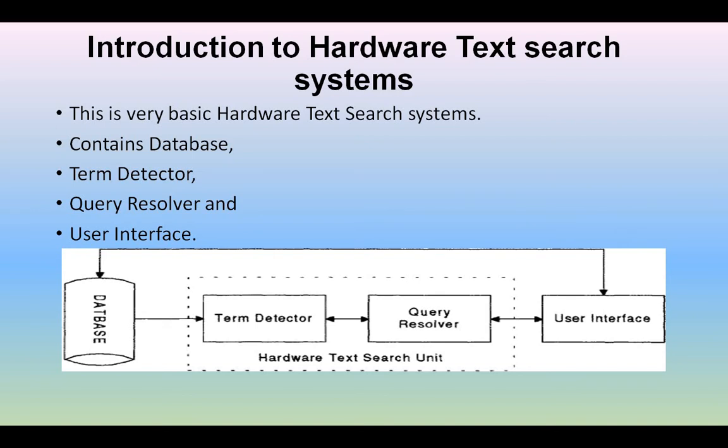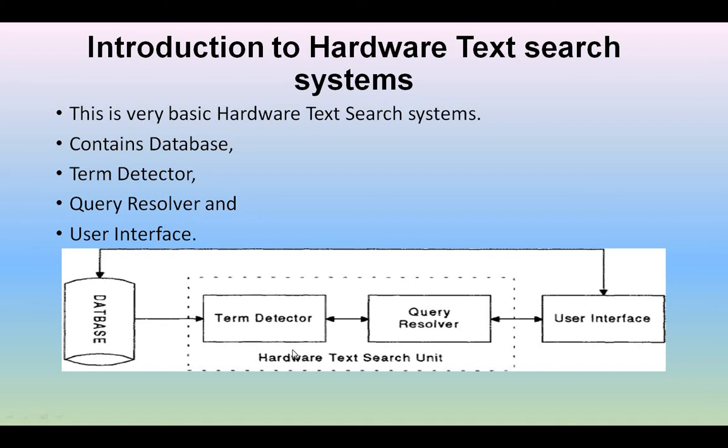The results of the operations carried out on those terms are taken as output, and that output is passed to the user interface. Like that, the database, term detector, query resolver, and user interface are directly connected. So this is the way the term can be accessed and the query can be executed using the hardware text search unit. So these are the main components of the hardware text search unit.